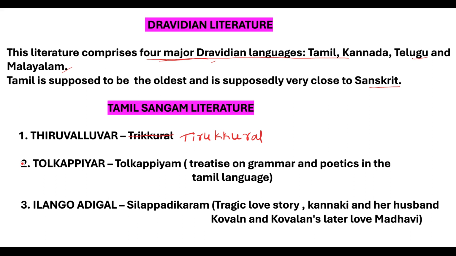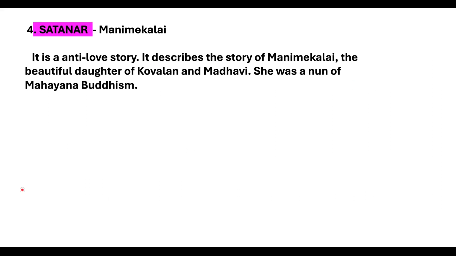Now we are talking about Tamil Sangam literature. First one, Thiruvalluvar. His book is Tirukkural. Next one, Tolkappiyar. His book is Tolkappiyam. This is a treatise on grammar and poetics in the Tamil language. Next one, Ilango Adigal. His book is Silappadikaram. This is a tragic love story of Kannaki and her husband Kovalan and Kovalan's later love Madhavi. Let's move on to the next slide.